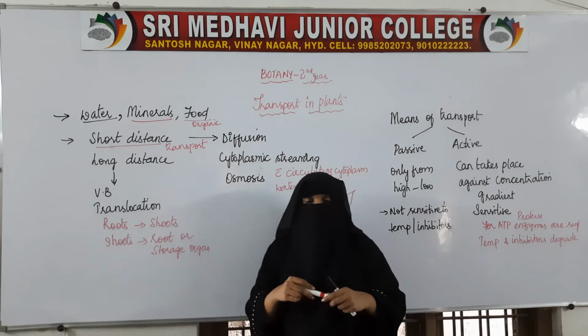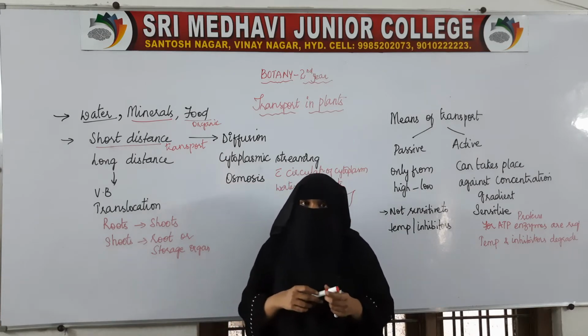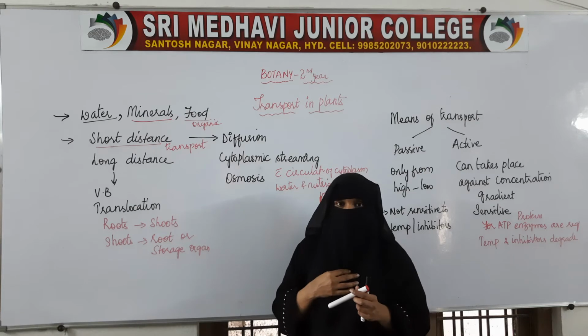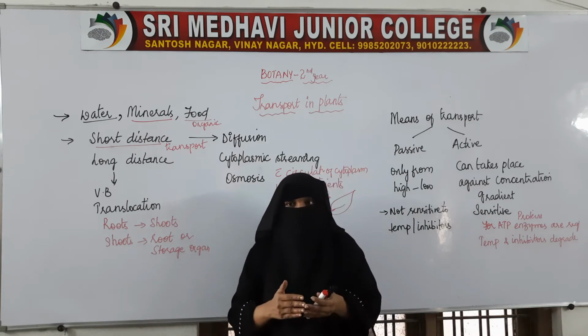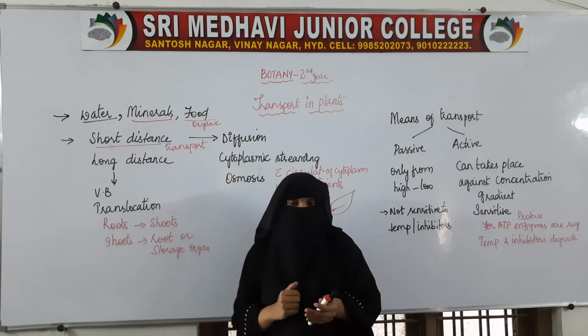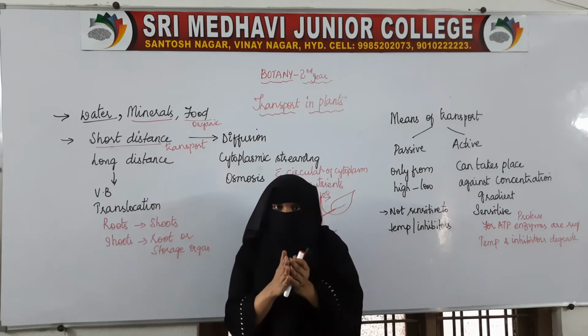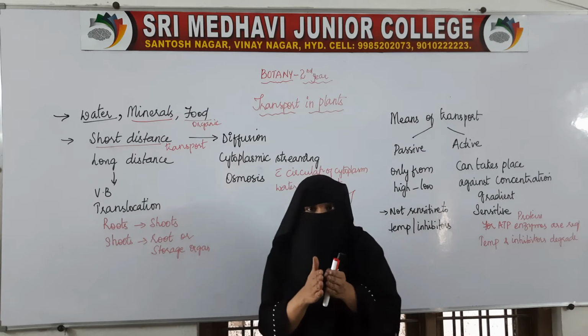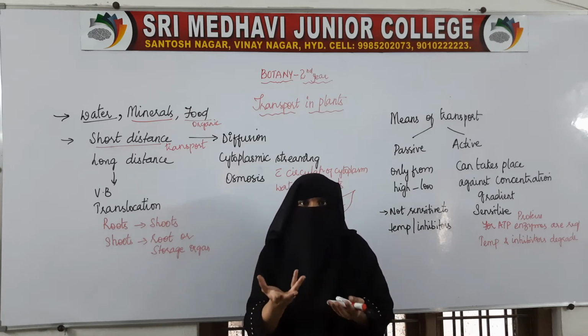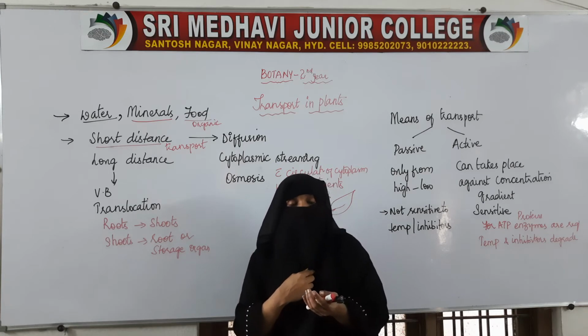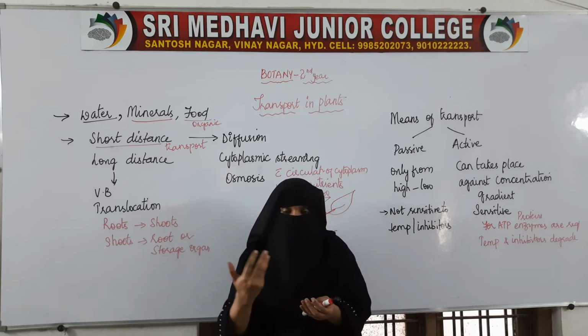If this transport of food and water is within a small distance, for example, in between the cell or from one cell to another cell. So from one cell to another cell, the distance is very, very little. Even inside the cell itself, the nutrients or the water need to move inside the cell.